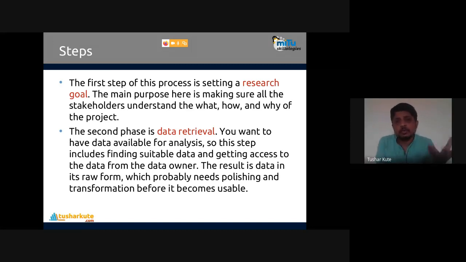But where can I get this data? What is the source of the data here? That's very important to know. Data retrieval will be done in that step. And data can be in any format, so you will not say I want data in this format only.